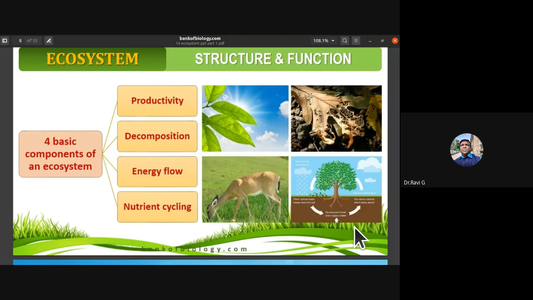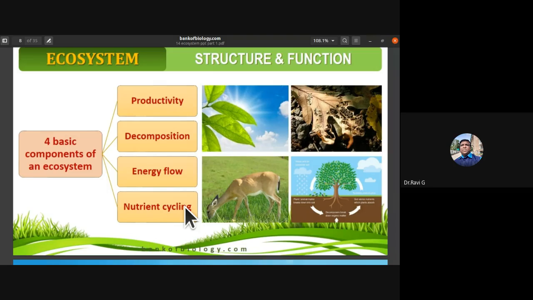So the ecosystem has four basic components. They are productivity, decomposition, energy flow, and nutrient cycling. Productivity means photosynthesis, which produces energy. There is primary productivity, net primary productivity and gross primary productivity, GPP and NPP. We'll be discussing those things under productivity.